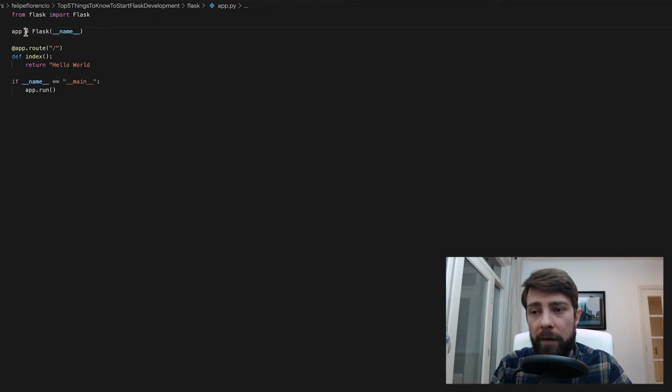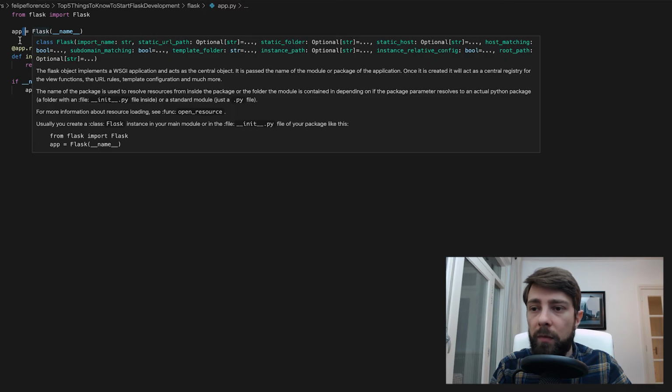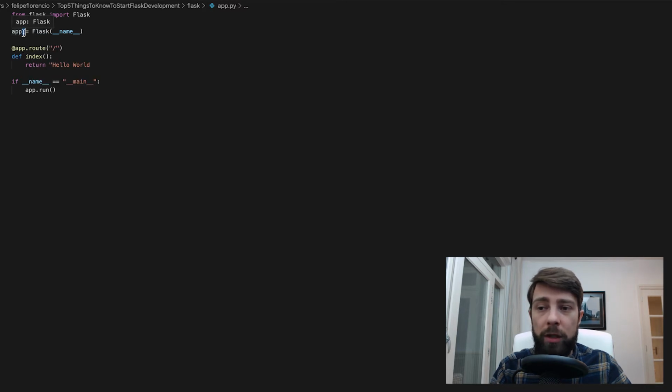So basically what I have here is, okay, from flask import Flask, and you need to create the app instance from Flask with name. I will not go into this, but you can look it up on the internet and understand why it's this way. Maybe in another video I'll talk about it. And we have here what we call the decorator pattern. Good to learn, go to the internet.